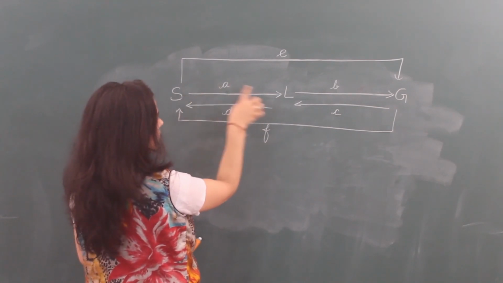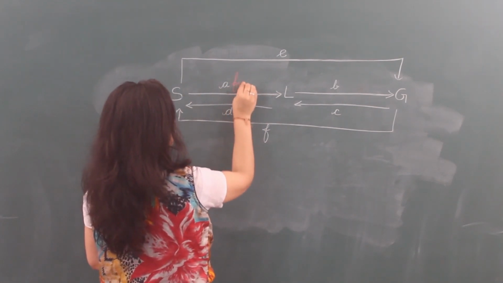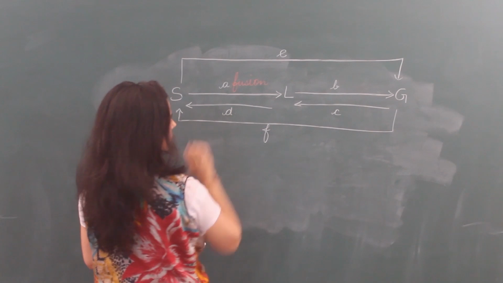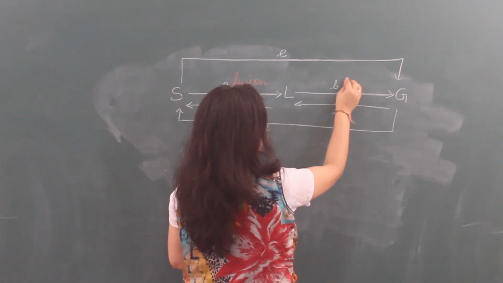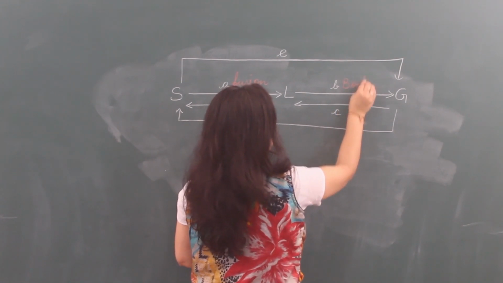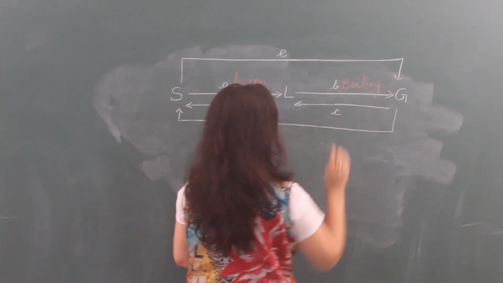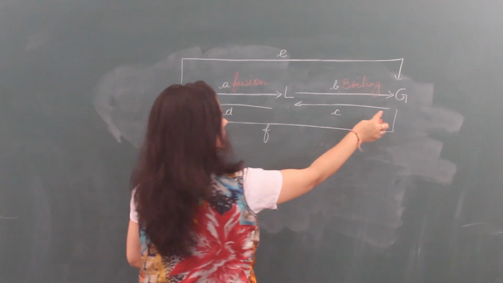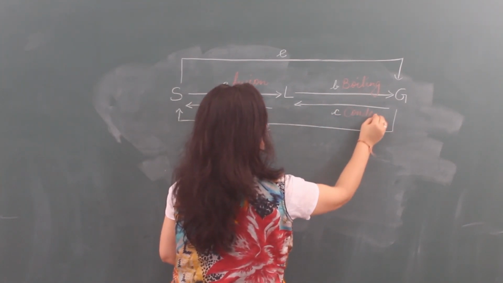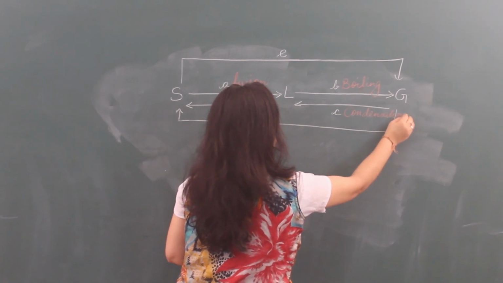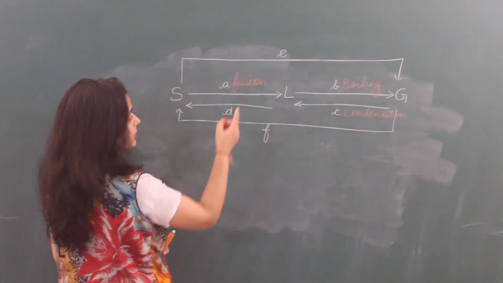Process A, solid converts into liquid: fusion or melting. Liquid converts into gas: boiling or vaporization. Gas converts into liquid: condensation or liquefaction.